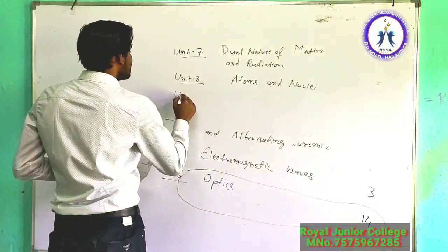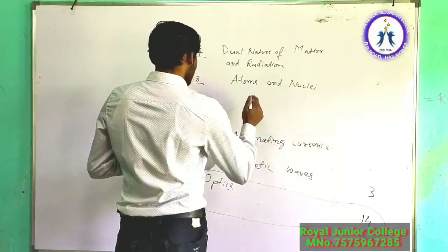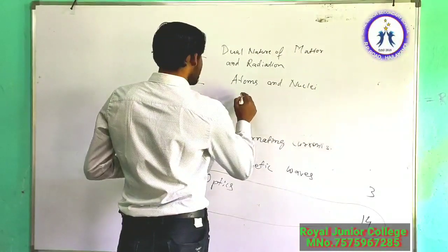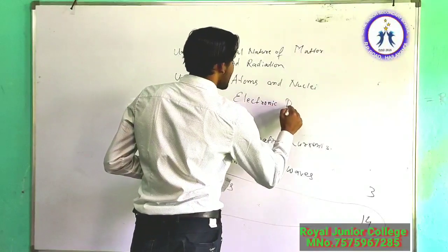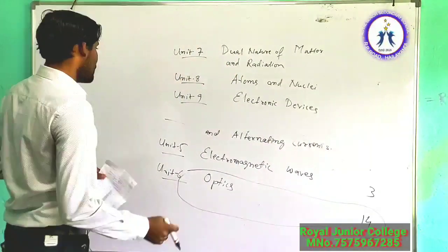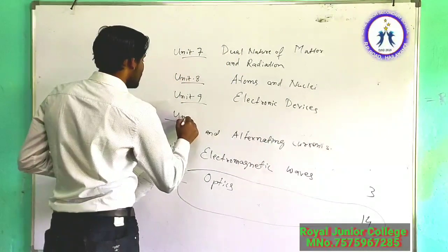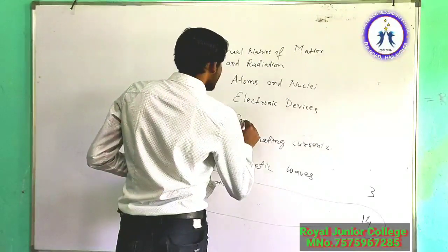Then unit 9 is electronic devices. And finally, unit 10 is communication system.